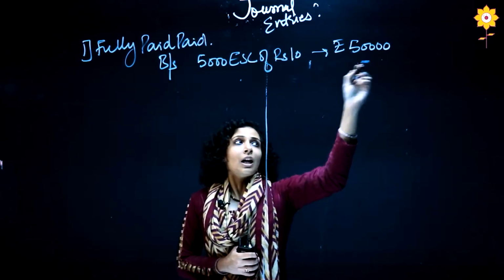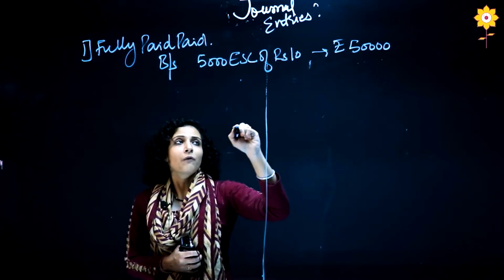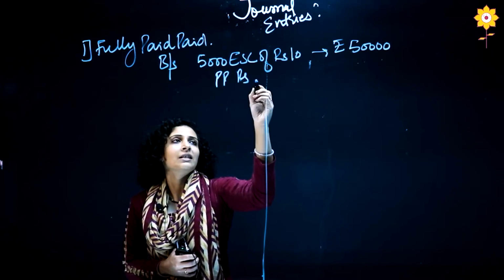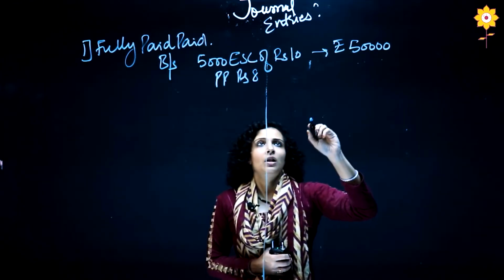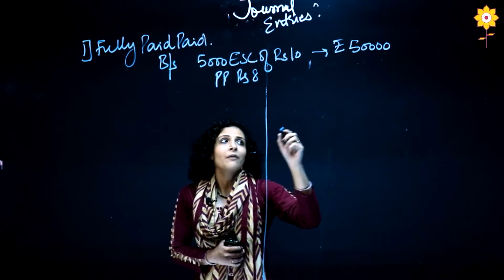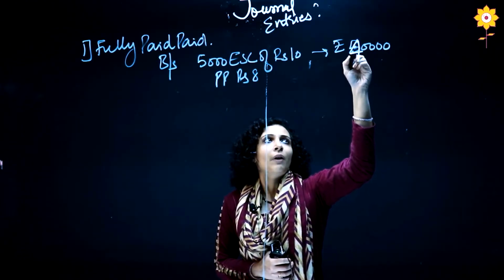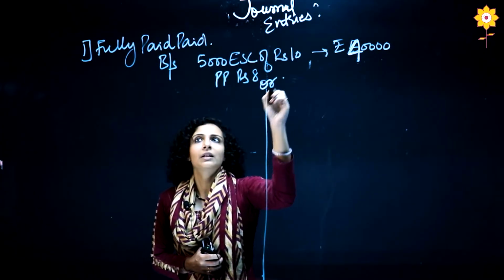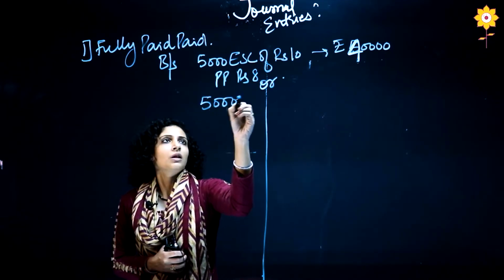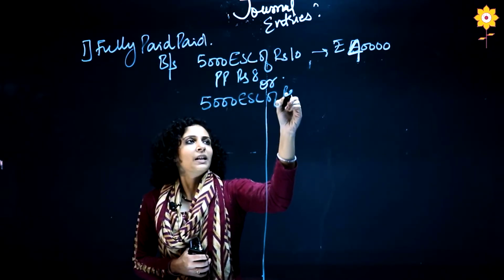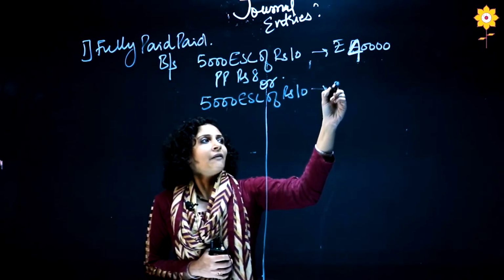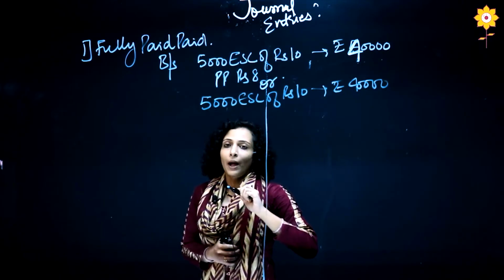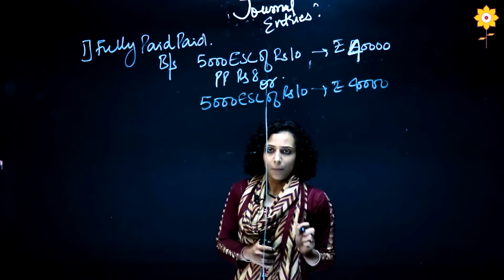Now this is fully paid up, and suppose if this was of rupees 10 each with paid up value rupees 8, then it will not be 50,000, it will be 5,000 into 8, that is 40,000. Or else it can be written directly that 5,000 equity shares of rupees 10 each, rupees 40,000. Either they will give the paid up value 8 or directly they will write the amount 40,000.